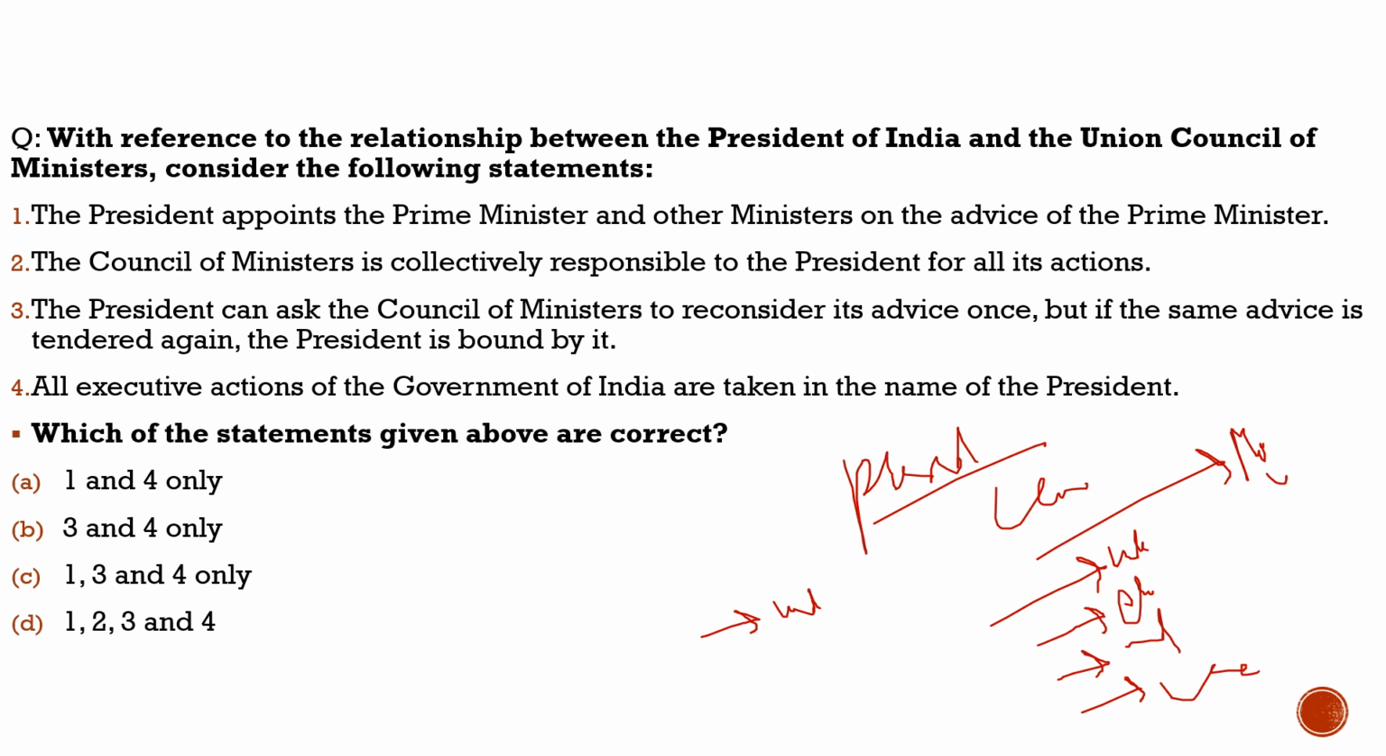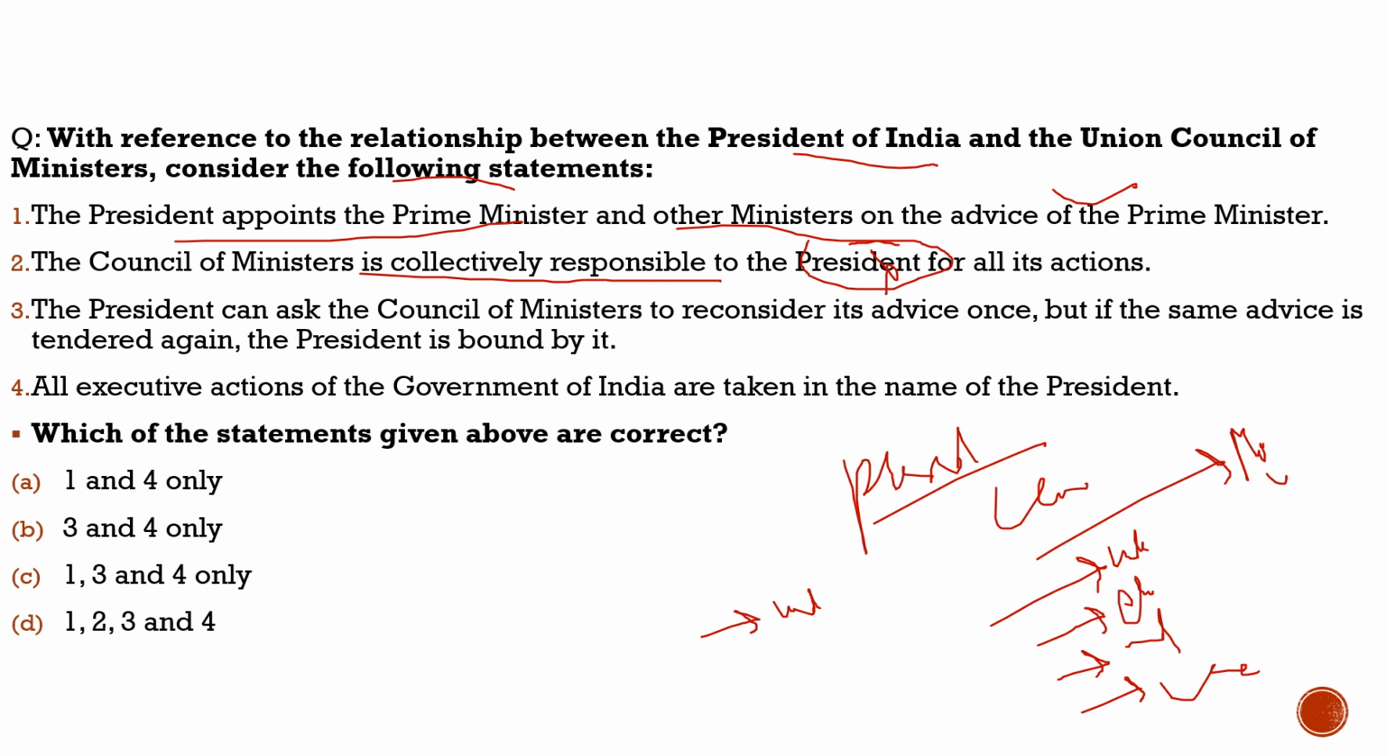Here the question says, with reference to the relationship between the President of India and the Union Council of Ministers, consider the following statements. First statement: the President appoints the Prime Minister and other ministers on the advice of the PM. 100% correct. He appoints the Prime Minister, and on the advice of the PM he appoints the other ministers. Second statement: the Council of Ministers is collectively responsible to the President for all its actions.